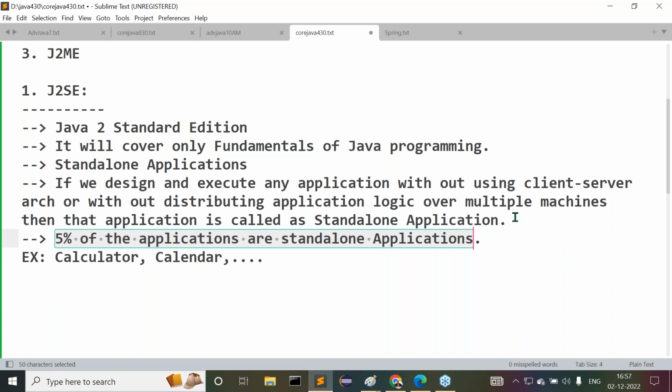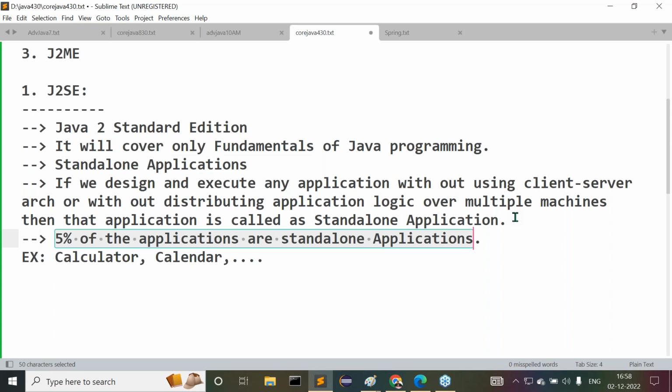That means the utilization of J2SE is only 5%. Am I right or not? That means if I learn J2SE, my opportunity level is only 5%, and my job options are only 5%.